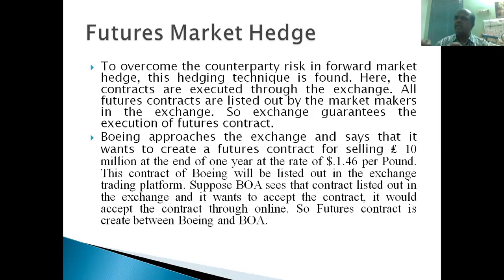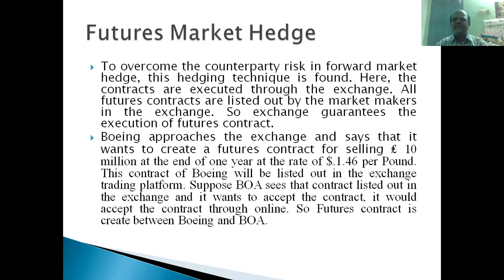So both the parties entering the contract have to tell their bank accounts to the exchange. In their bank account, the amount will be credited or debited. If it is favorable to someone, the amount will be credited; if it is not favorable, the amount will be debited from their account. Like this, every day this transaction happens. This is always the daily settlement mechanism in a futures contract. Every day the difference is taken, and the account of the person to whom it is favorable is credited, and the account of the person to whom it is unfavorable is debited.